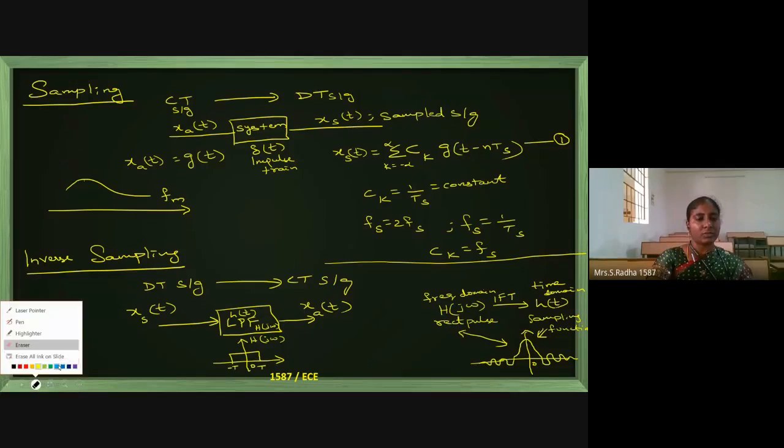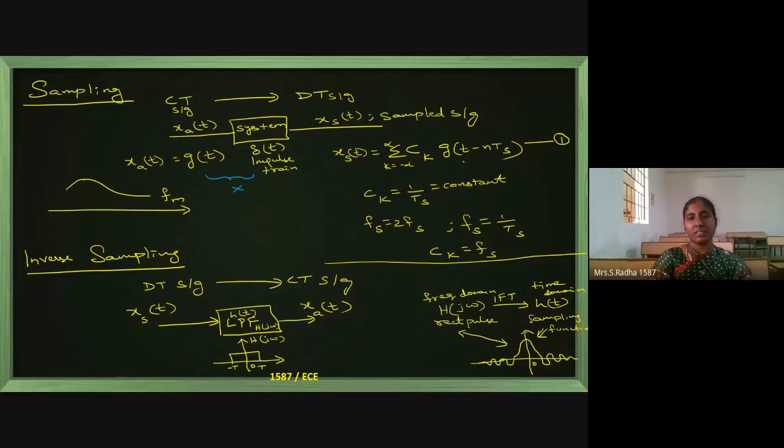So I can show that in another color. When you multiply both of these, delay is coming. This is exponential Fourier series representation of sampled signal. So Ck is exponential Fourier series coefficient or constant.